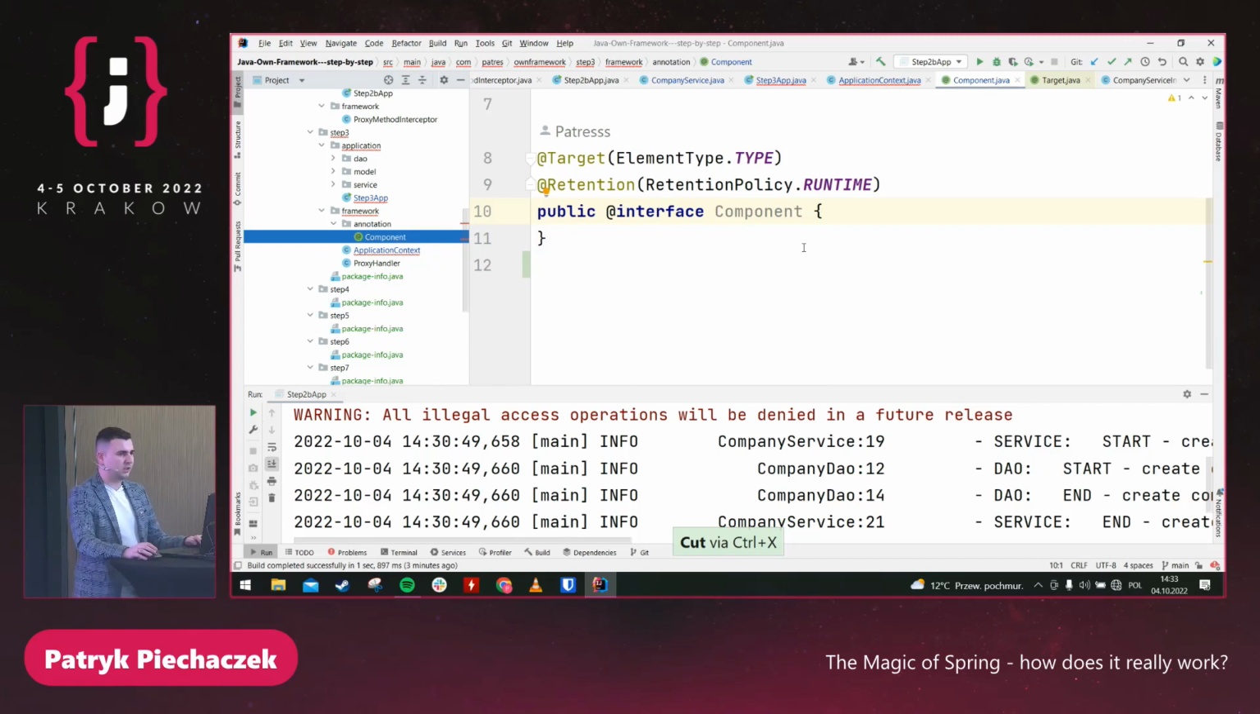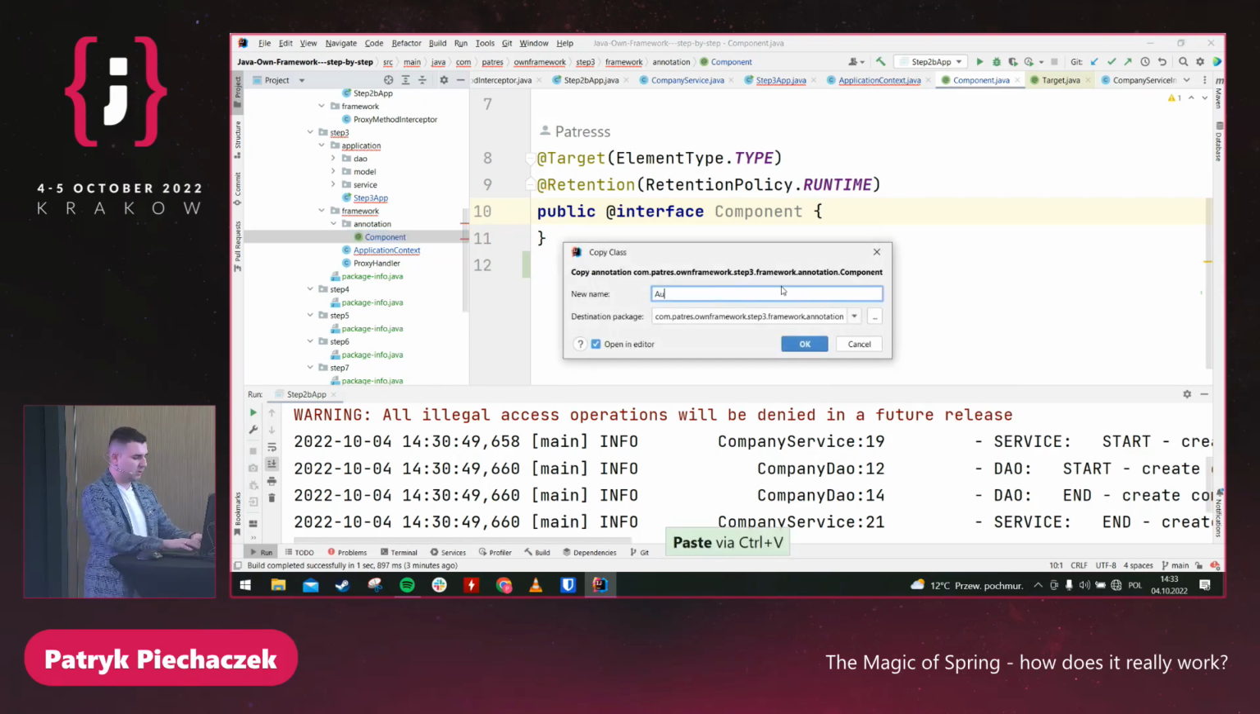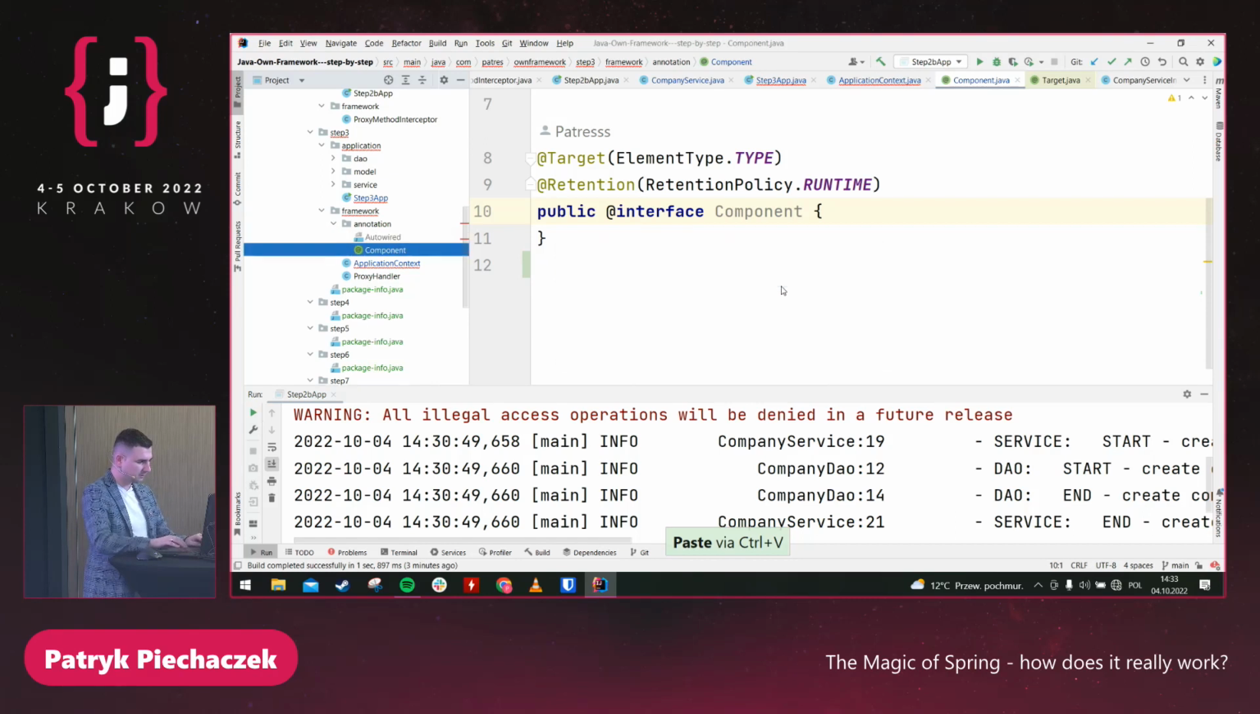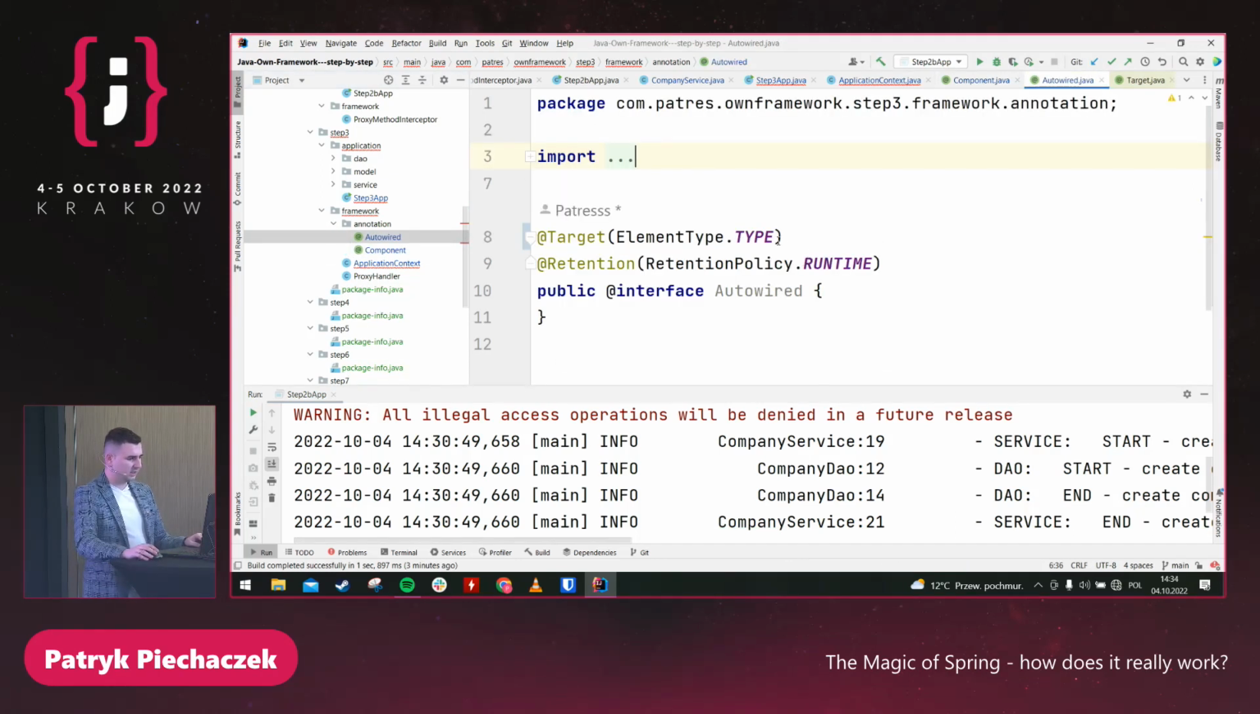What is the second annotation that we can use for the beans? How can we inject something? Using Autowired. And I would say that here we can be even better than Spring, because when we are using Spring, we can inject something using constructor, fields, and setters. But here we can tell our framework that we should only do this using constructor. Okay, so let's do this.